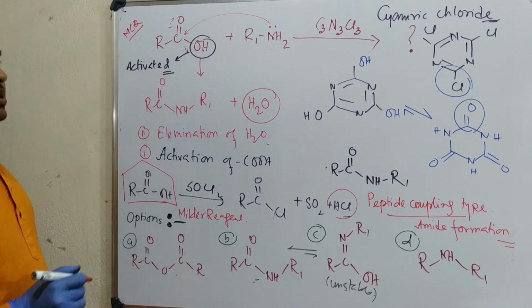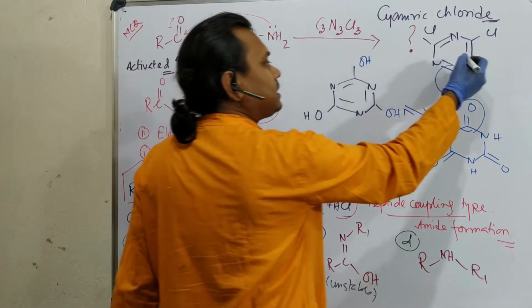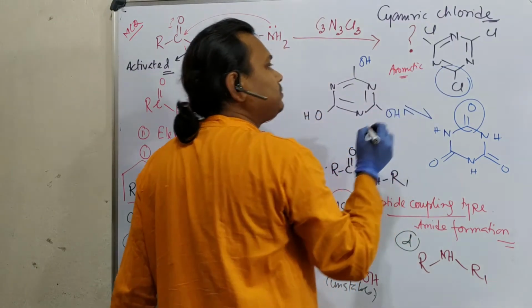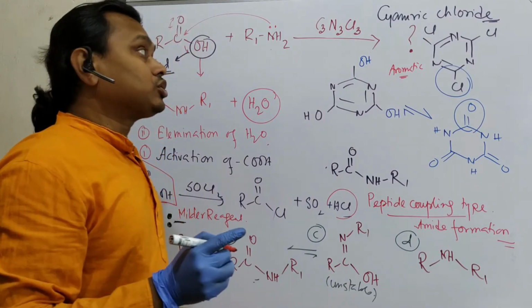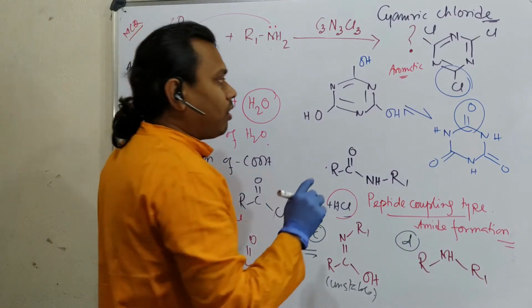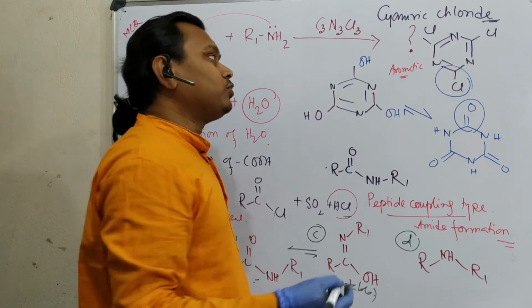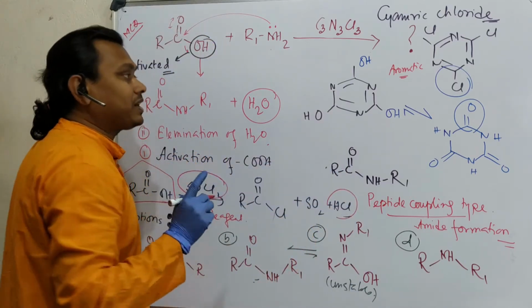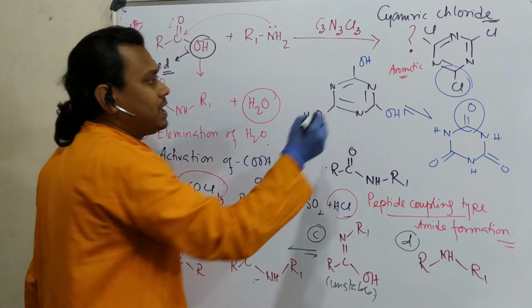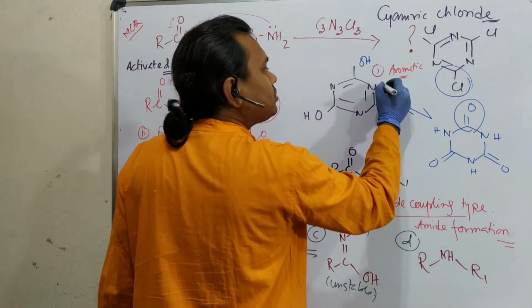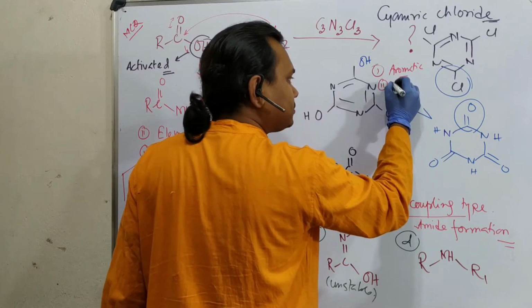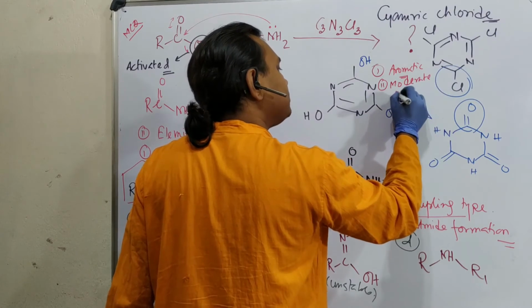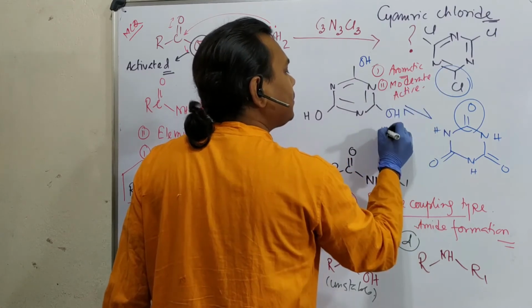Why? First of all, see, it's an aromatic nucleus, so it is relatively stable. I'll say relatively, because compared to benzene or other pyridine derivatives, this is more active. But this is less active compared to thionyl chloride. So you may consider it a moderate reagent. Point number one. Second, aromatic, so moderately active.